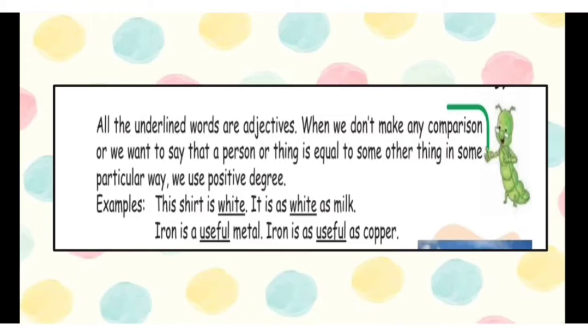Examples: this shirt is white. It is as white as milk. Iron is a useful metal. Iron is as useful as copper. Now, in these sentences, we are not comparing things. For example, in the first, we are not comparing the shirt with any other shirt. And in the second, we are not comparing iron with any other metal. Rather, we are showing similarity, that the shirt is as white as milk and iron is as useful as copper.